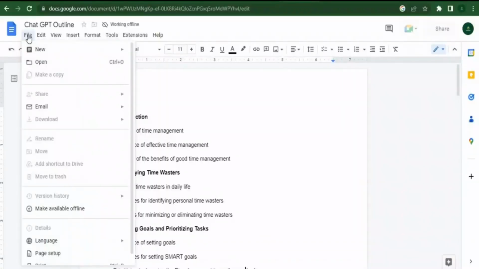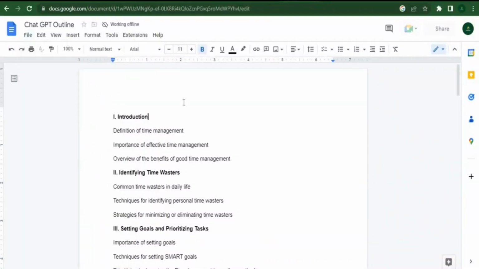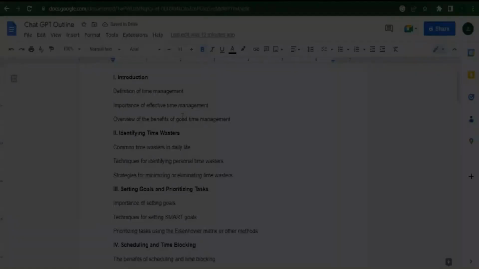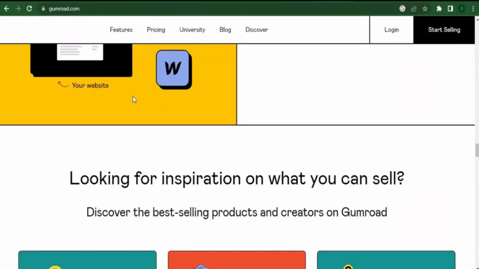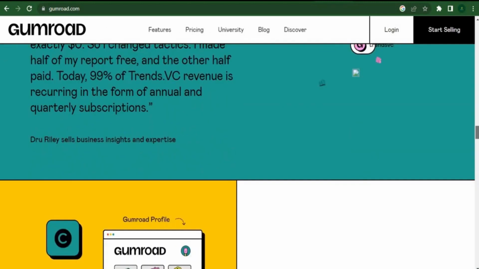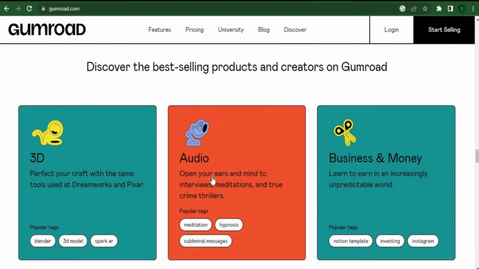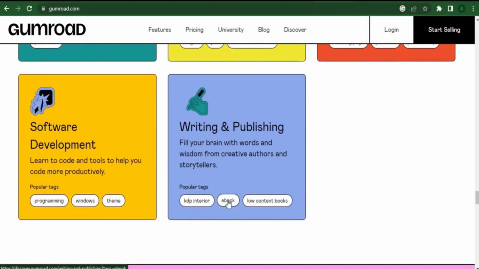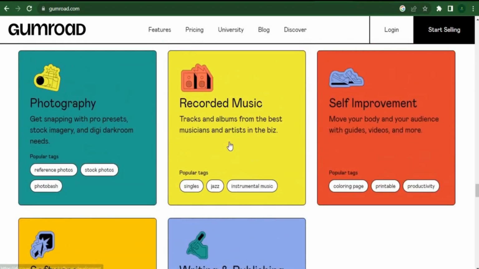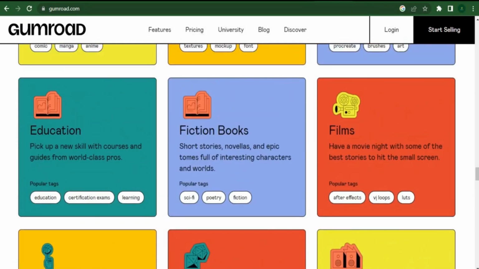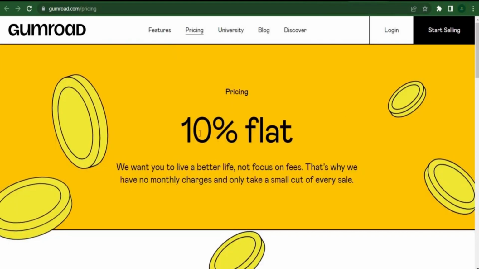After using ChatGPT to produce your first ebook, you want to upload it to the marketplace so that you can sell it. Gumroad.com is simply one of the many sites you can utilize to sell your ebooks. As you can see, you can use Gumroad to sell an ebook in PDF format. If you choose, you can also opt to sell other types of digital products. The benefit of Gumroad is that there are no monthly fees, making it free in that sense. If you used other platforms, you would typically have to pay for them.